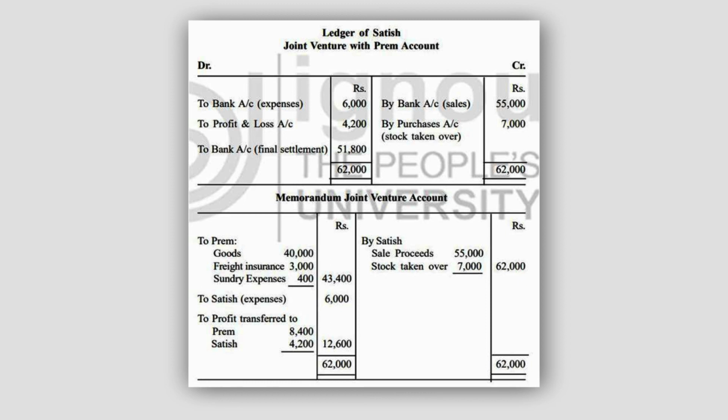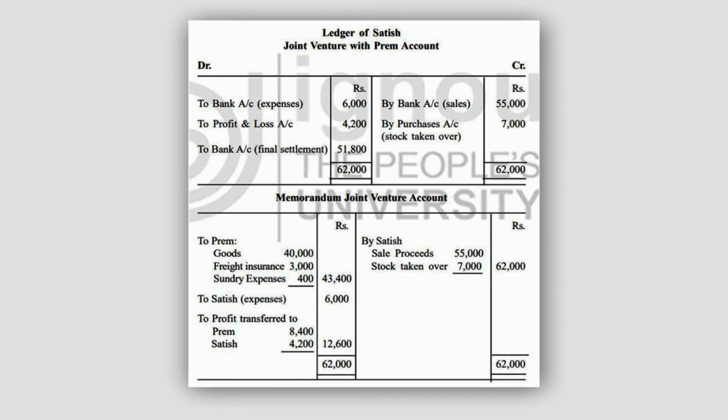Here by bank, sales 55,000, it is mentioned in the question. By purchase, stock taken over worth rupees 7,000, also mentioned in the question. Total is 62,000, and out of 62,000, if we subtract, this will be the balancing figure which is reflected in the joint venture account also.